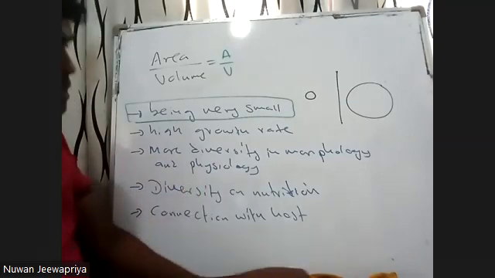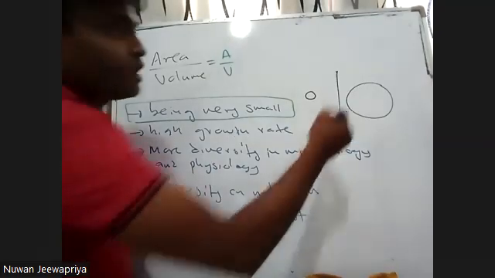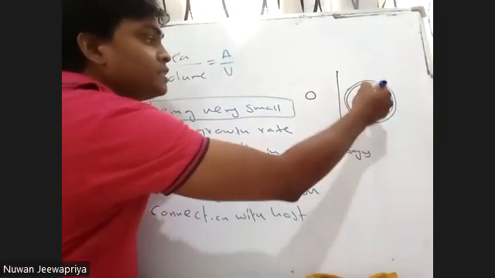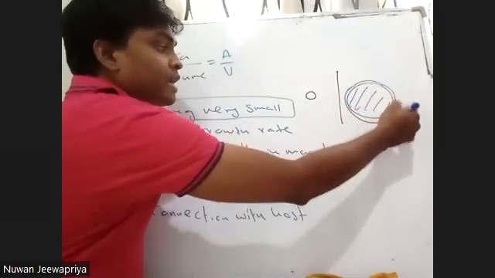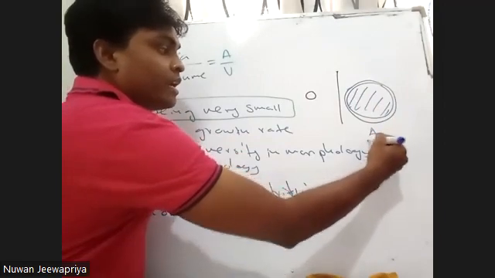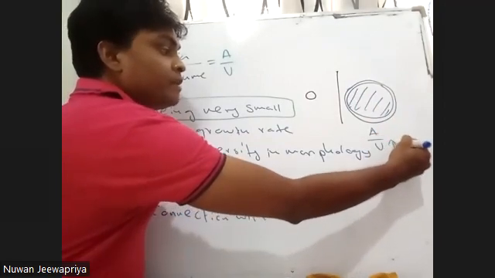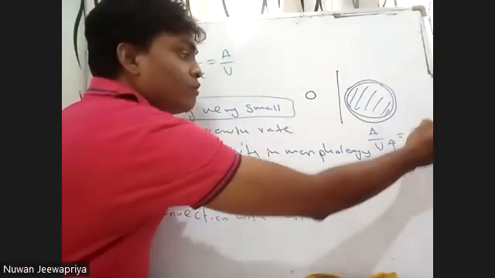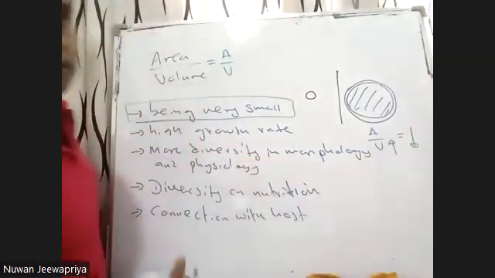When I consider the bigger organism, it has an area like this, and the volume is very big like this. So it has a very big volume compared to the area. Therefore, the A over V ratio is a very low value.